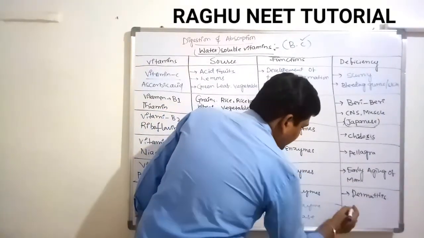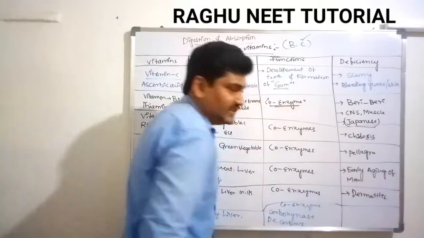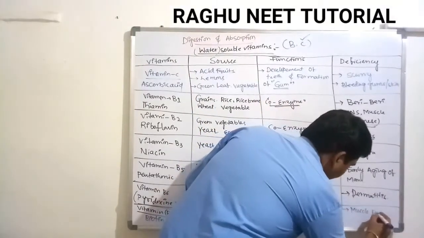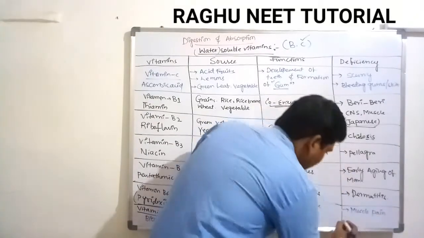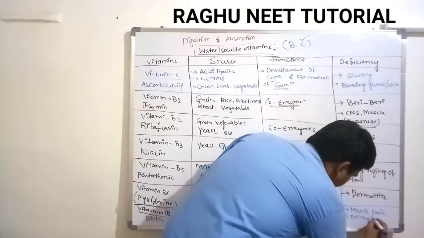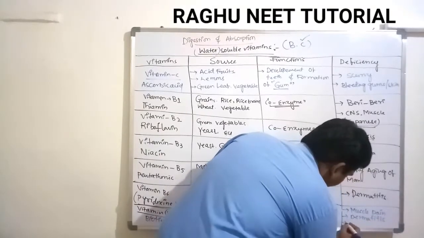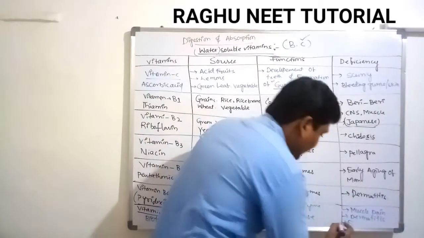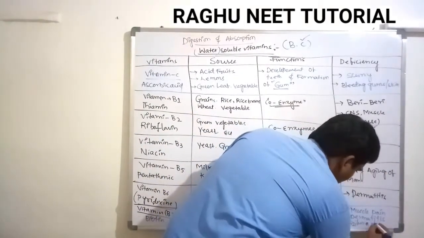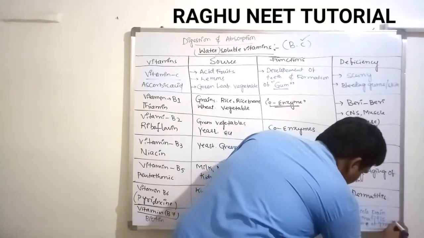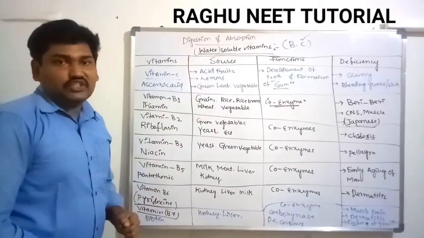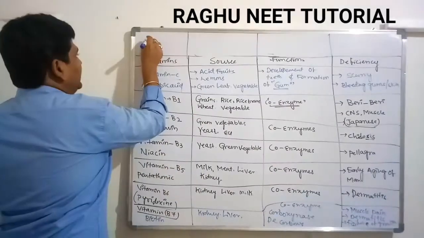The deficiency of vitamin B7 causes muscle failure or muscle pain. First one is muscle pain. Second one is dermatitis, and failure of growth. These are the effects of vitamin B7.